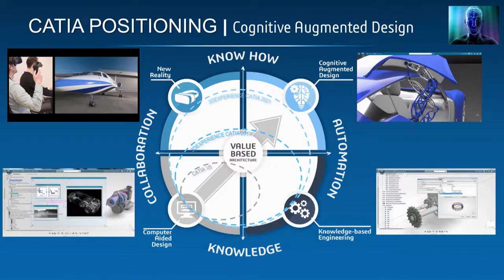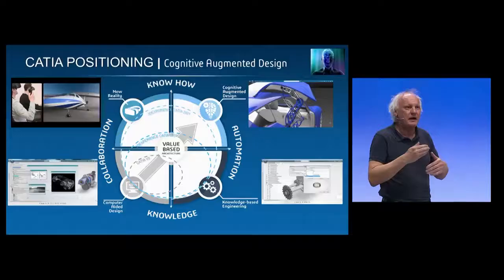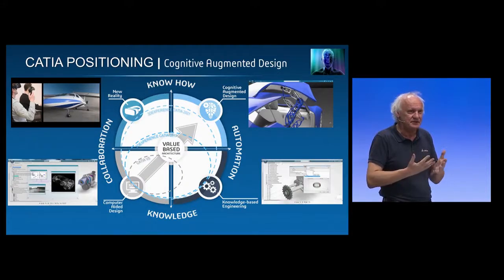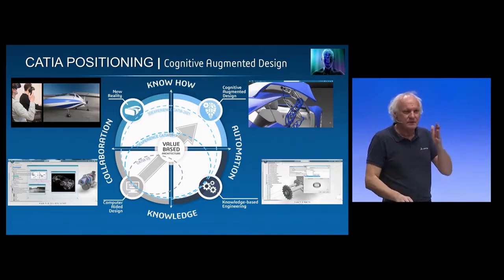Later on, very soon, we'll use computational fluid dynamics, CFD. After, maybe thermal. After, maybe multiphysics optimization. And probably sooner, we will also introduce artificial intelligence. This is what we mean by cognitive augmented design. Why it is a revolution, you will understand later during my presentation.